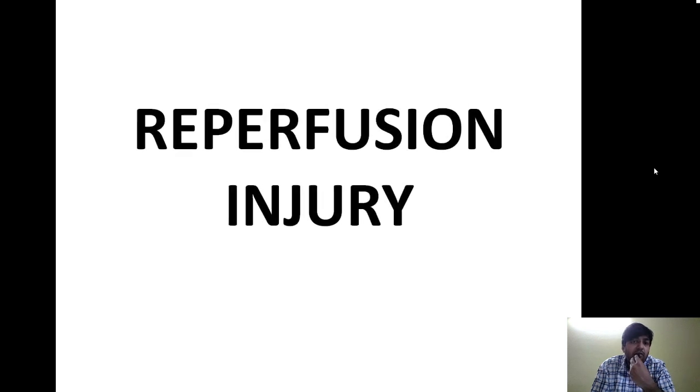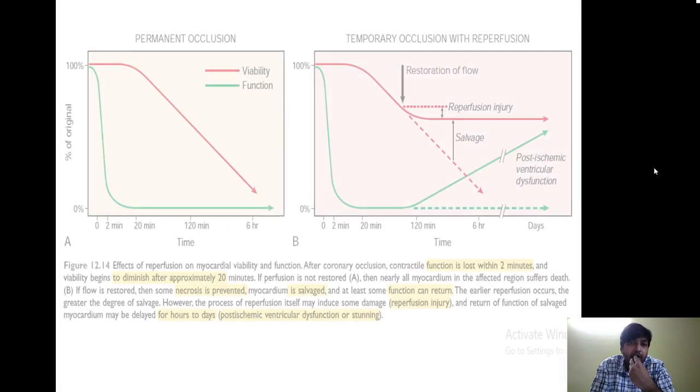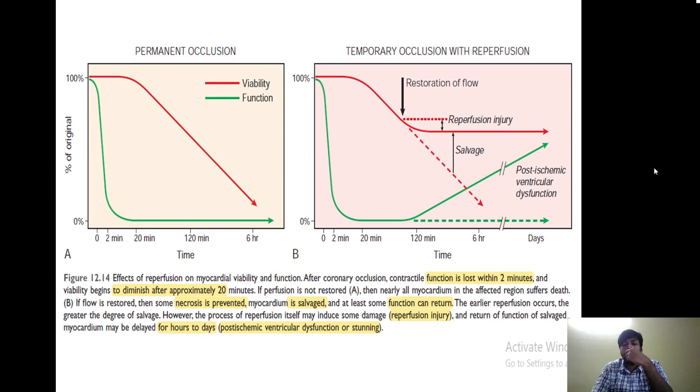Now we will start with reperfusion injury. So what is reperfusion injury? Try to understand. Suppose there is a permanent occlusion of the coronary vessel, so in that case what is going to happen? All the tissue is going to die. First of all, the function is going to be lost in the first 30 minutes. The function will be lost completely, and the myocardial tissue is going to die.